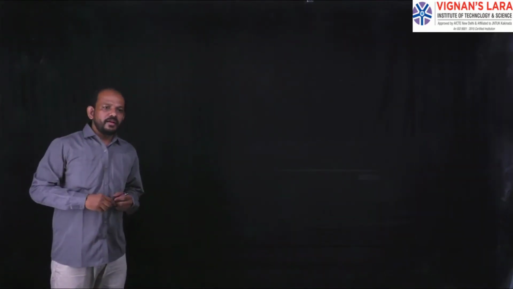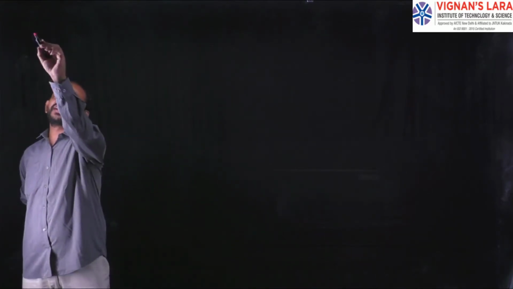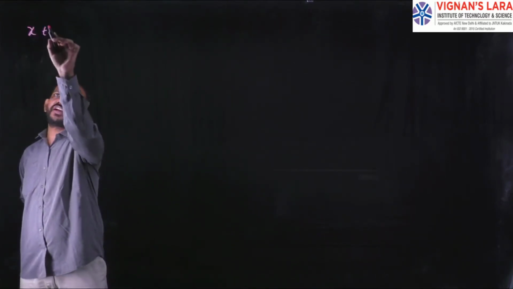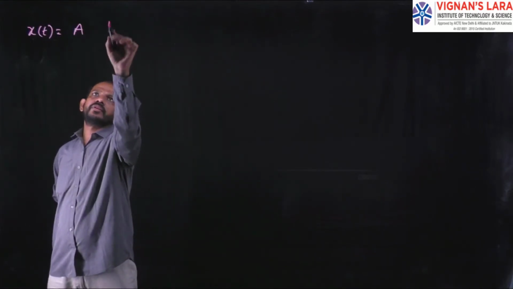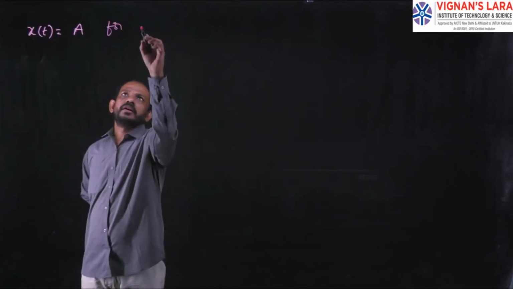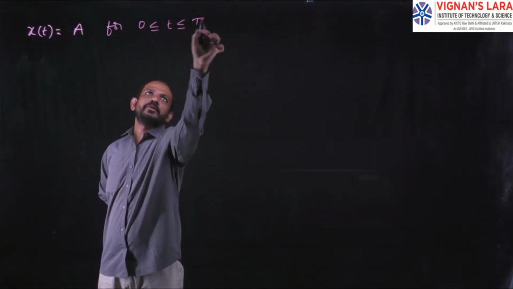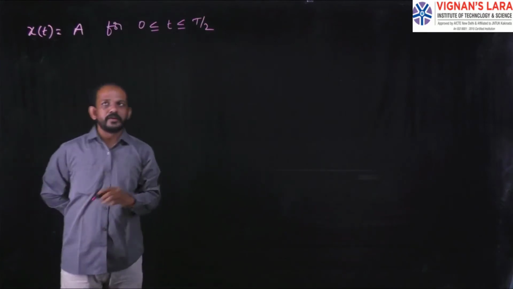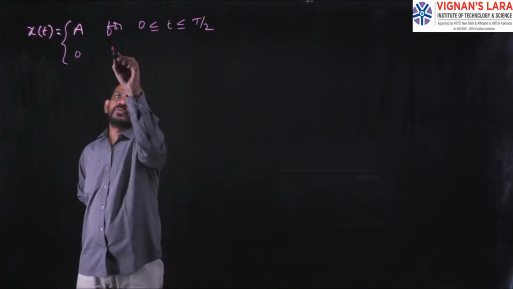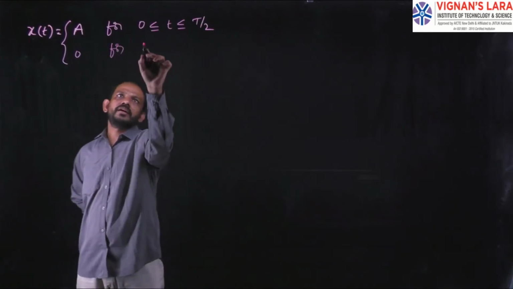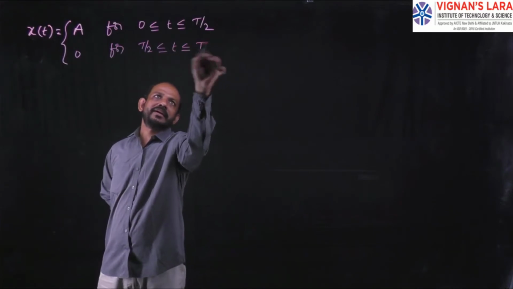The given periodic waveform x(t) can be expressed as x(t) equal to capital A for 0 less than or equal to t less than or equal to T by 2, and the value of x(t) is equal to 0 for T by 2 less than or equal to t less than or equal to capital T.